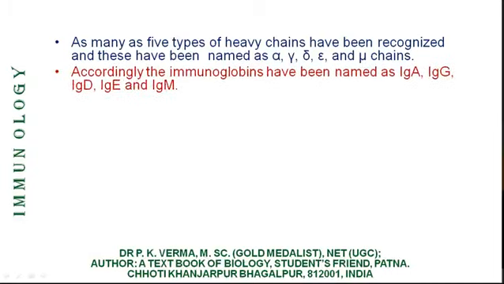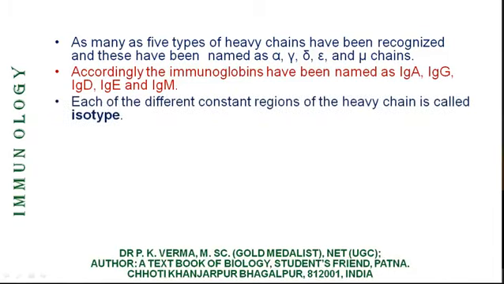According to the type of heavy chain, the immunoglobulins have been named as IgA, IgG, IgD, IgE and IgM. That is, IgA contains 2 alpha heavy chains, IgG contains 2 gamma heavy chains. Similarly, IgD contains 2 delta heavy chains, and so on.